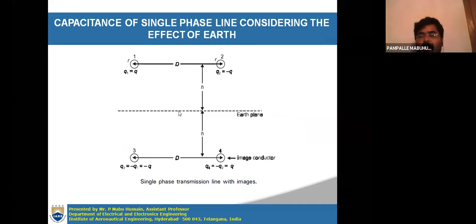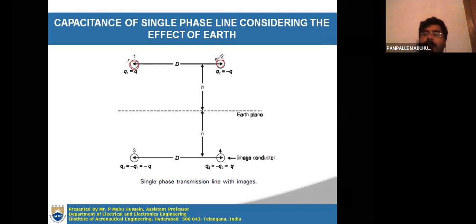To consider the effect of earth, we are going to use the method of images, suggested by Lord Kelvin. Generally, a single phase transmission line has two conductors. This is one conductor, and this is another conductor.